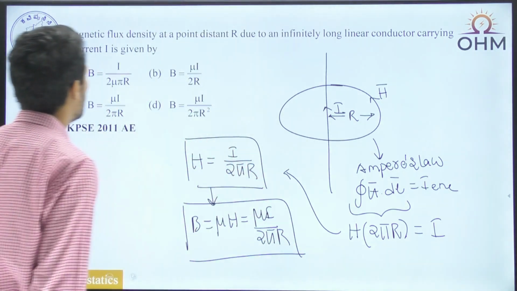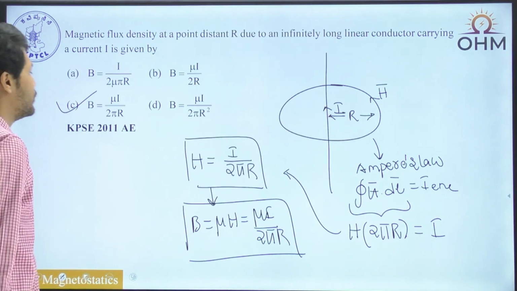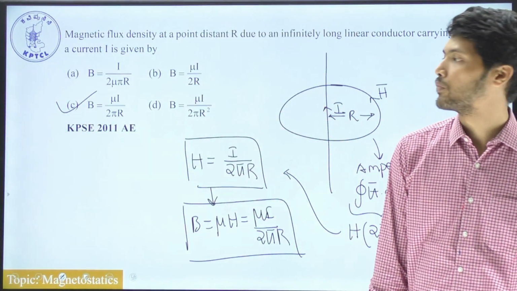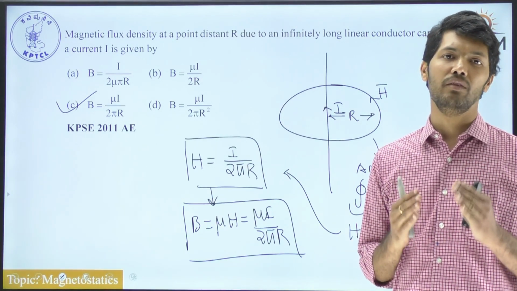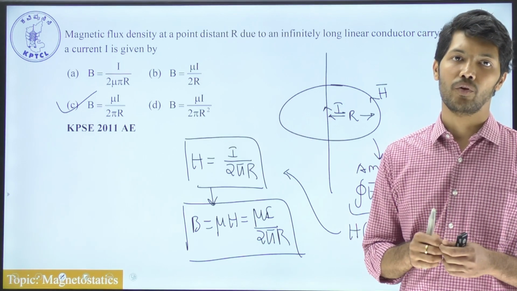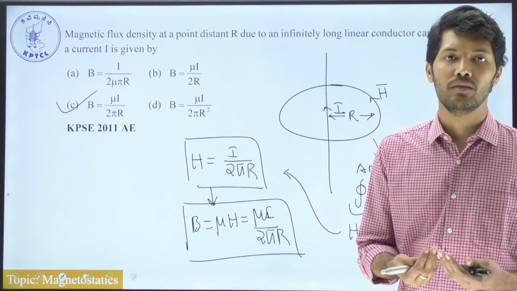If you look at the options, option C is mu I by 2 pi r. And this is again an application of Ampere's circuit law. If you look at the kind of questions we are having, they are very basic applications of Ampere's circuit law as well as the Gauss law. Sometimes the law is asked directly, or the application of that particular law is asked.